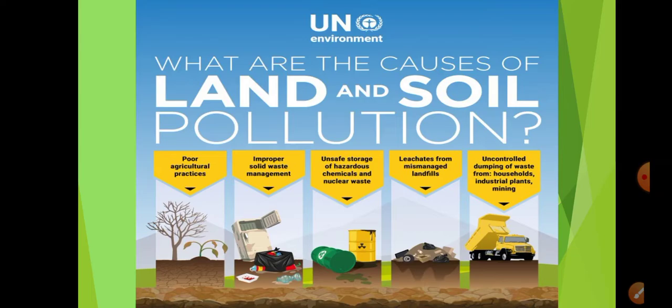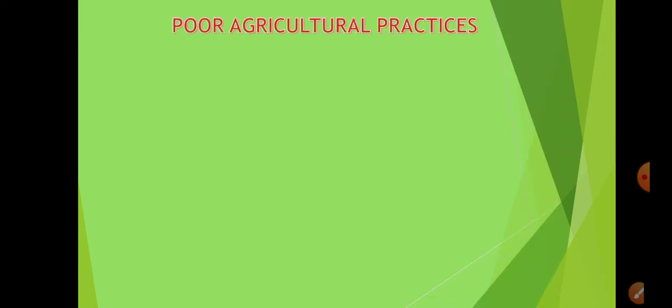Even the industrial plants, as we had seen in case of your air pollution and water pollution, are throwing their waste just like that without treating it. Same happens with their solid waste also, that the waste is thrown here and there in the land area without proper treatment, without proper management. And also mining, if extensive mining is being done, then the soil will obviously get damaged, right? So these are some of the factors or the causes of your soil pollution. Let's see them in a little bit of detail.